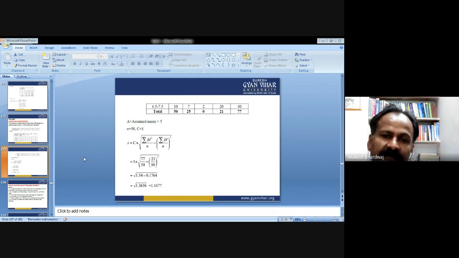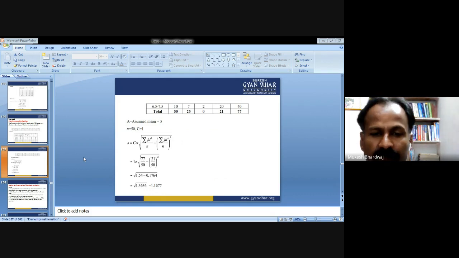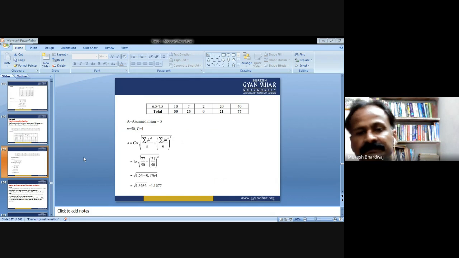So finally, we do the totaling of all these. A is called the assumed mean, n is equal to 50, c equals 1. So put all these values in the formula. Finally, the solution comes out to be 1.1677, which is the standard deviation.